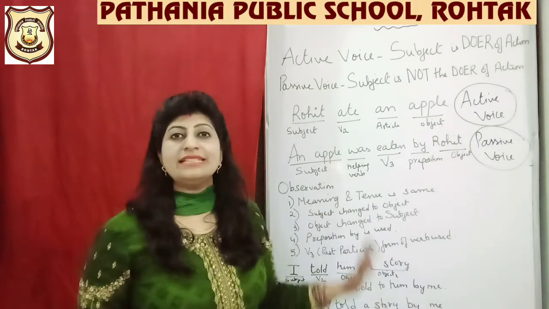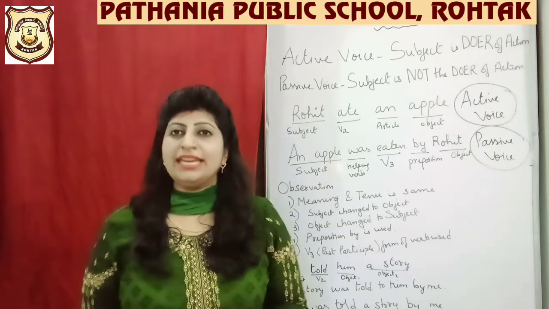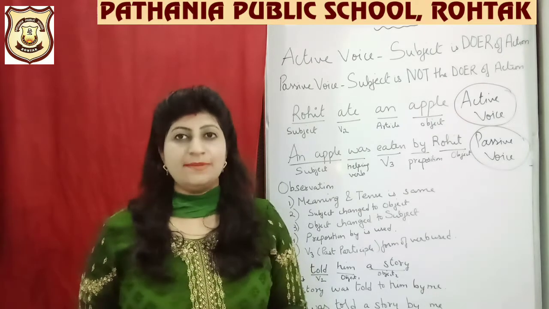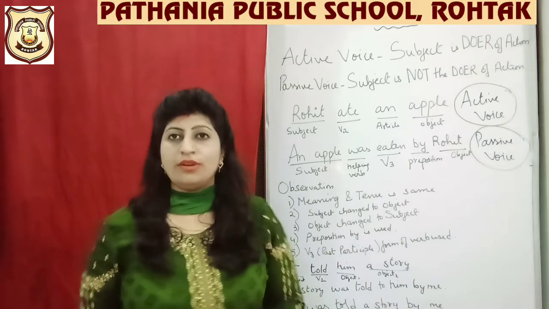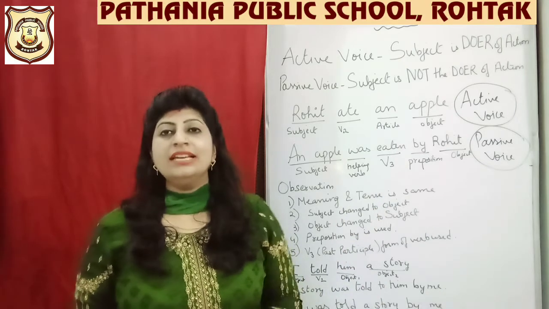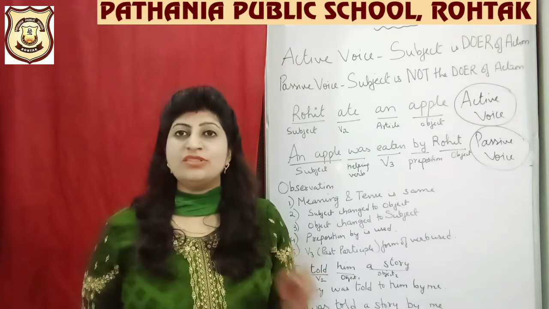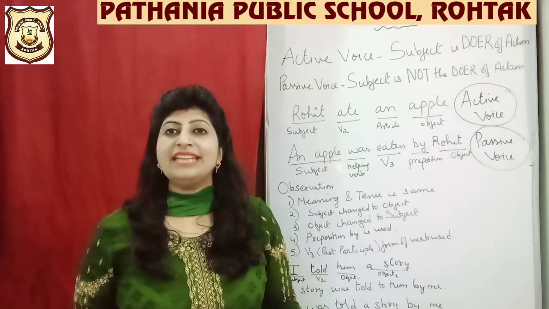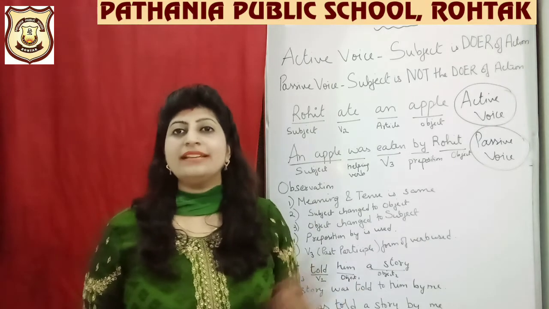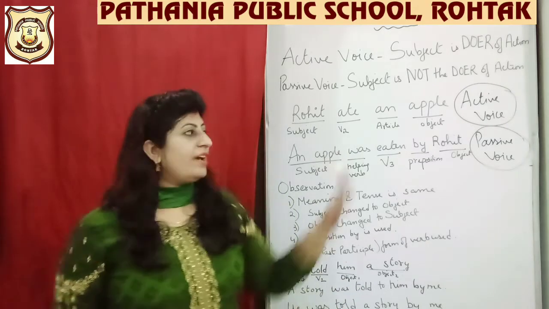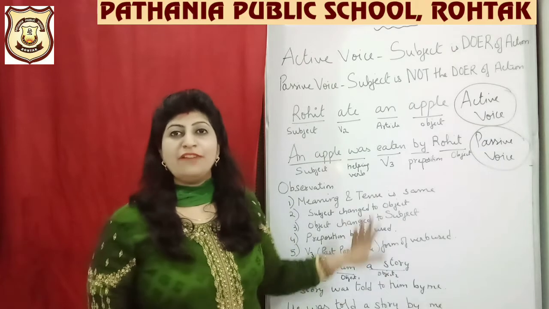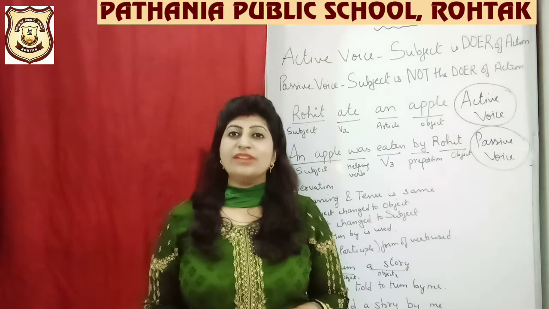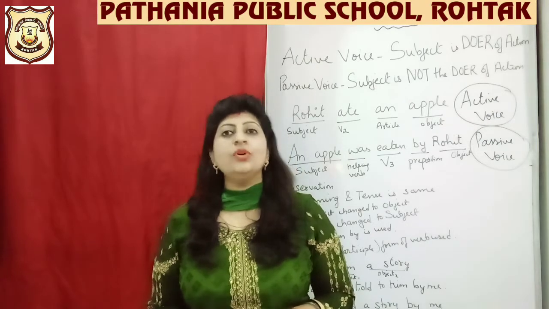Right? So we notice that there is no change in the meaning, and you don't have to get confused even if you have two objects in the same sentence. The same 5 rules you are going to apply, and you can change the subject object, you can change the verb into V3, you can use the by preposition, and without changing the tense, without changing the meaning, you can convert the sentences. So I hope you agree with these rules, that we have followed all of them in this sentence as well as in this. And this is the way you are going to convert sentences from active to passive.